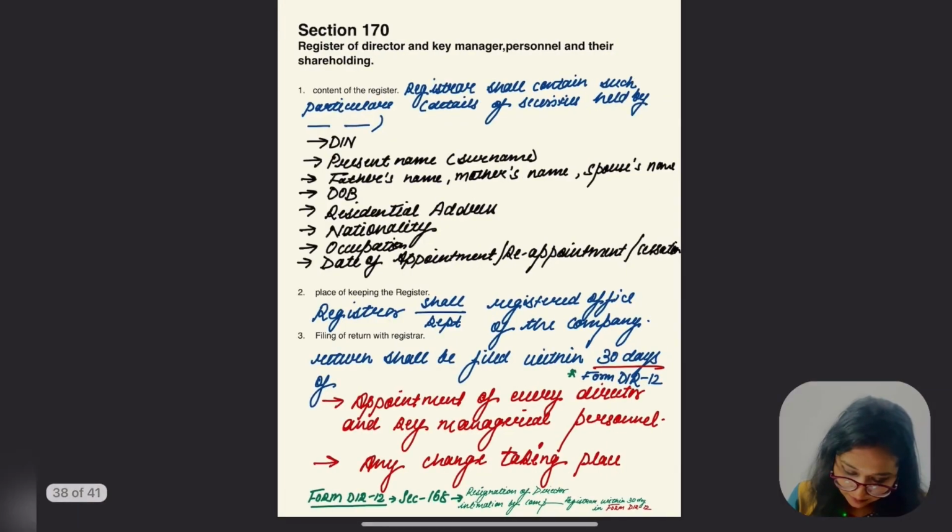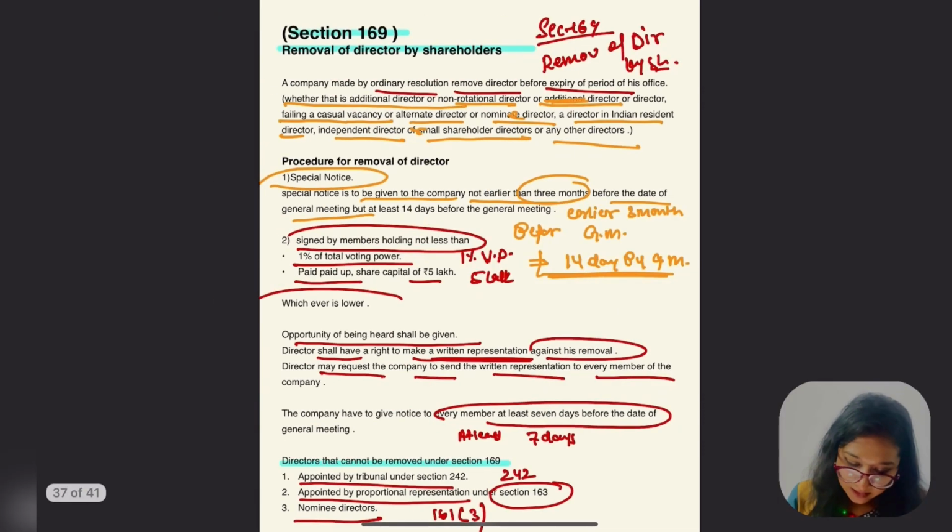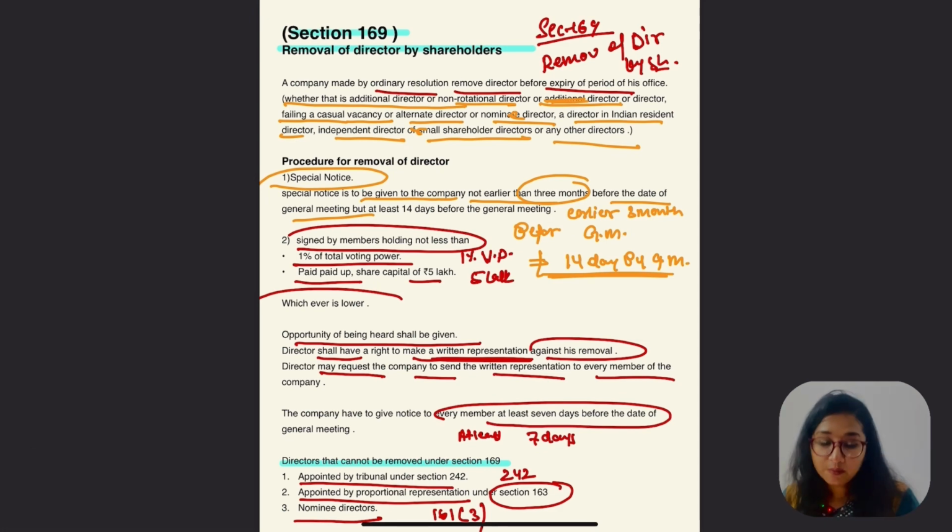Is this part clear, everybody? So this was about removal of directors by shareholders.